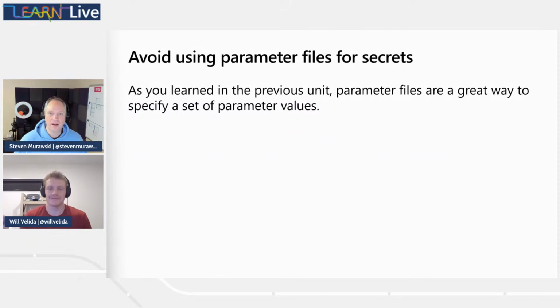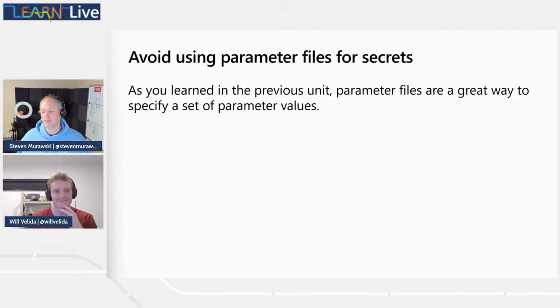All right. Now, should we put our secrets in the parameter files? While we could maybe secure them, file permissions are a thing, but very often these are getting checked into Git repositories.